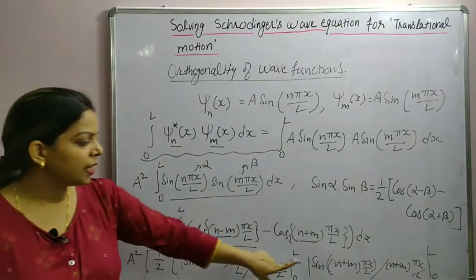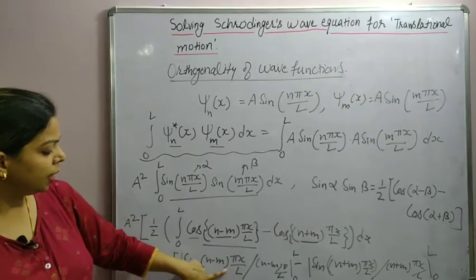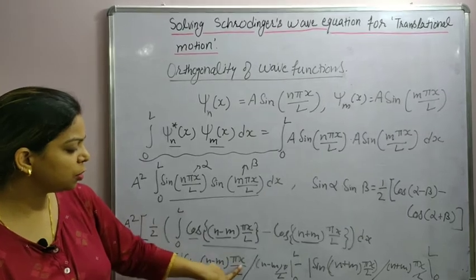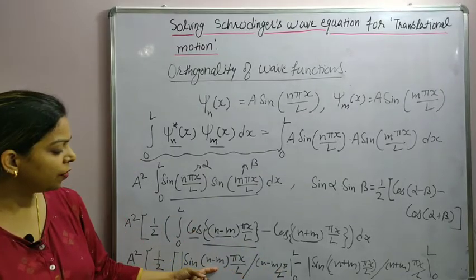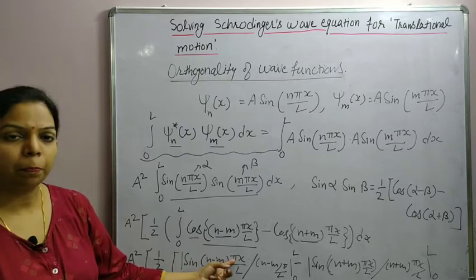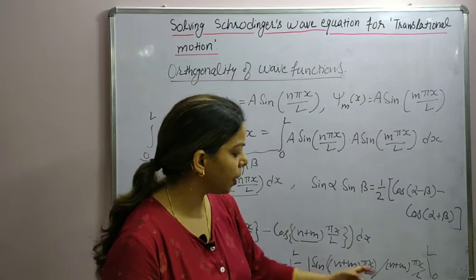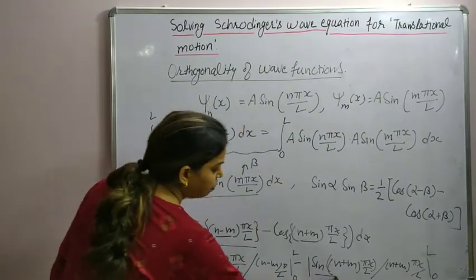So in both the cases you have sine function, integral multiple of pi x. When you substitute the value of x equal to L, you will have integral multiple of pi. Here also sine, angle, integral multiple of pi. So all these terms will become 0.